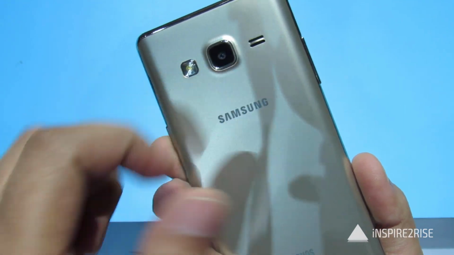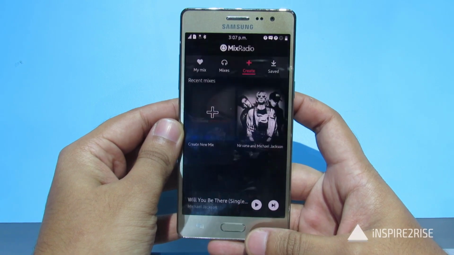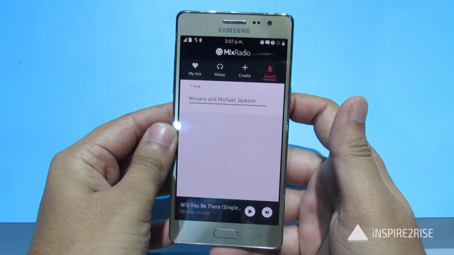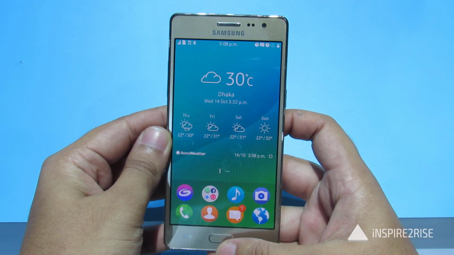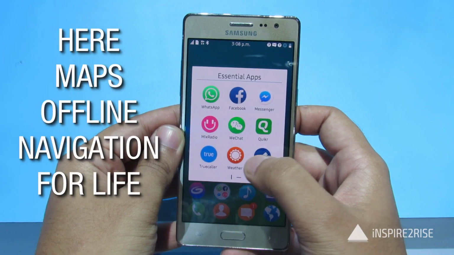The speaker is on the back side, and in case we keep it on a flat surface, the sound won't get much muffled because the camera also is a little bit protruding out, and you can also take all of the songs that you like offline. So that's one of those great features about the smartphone. And let us move forward and show you more things about the smartphone.